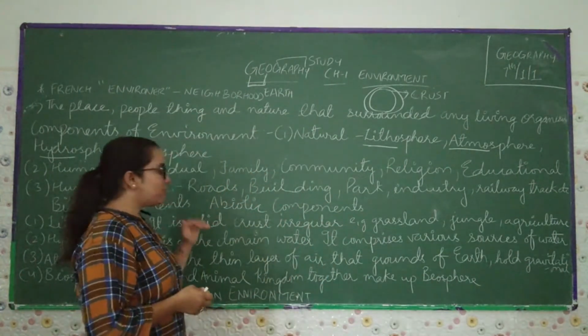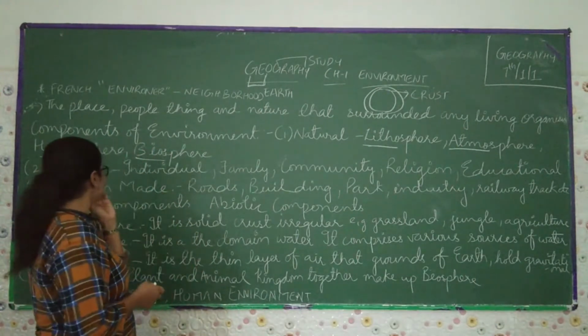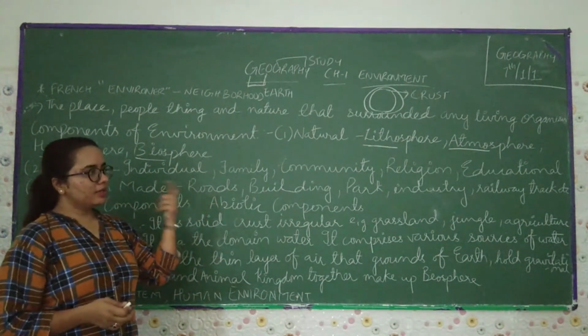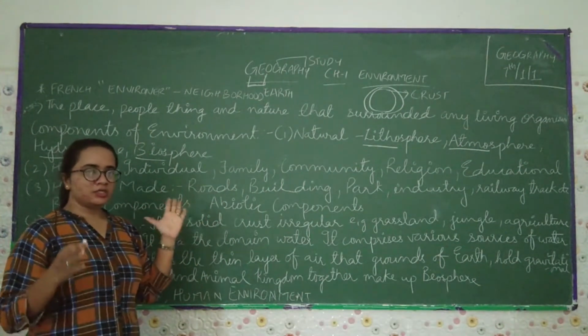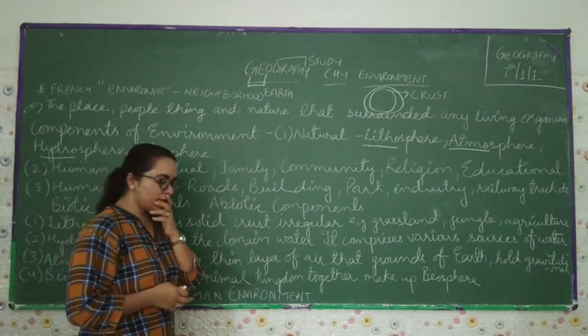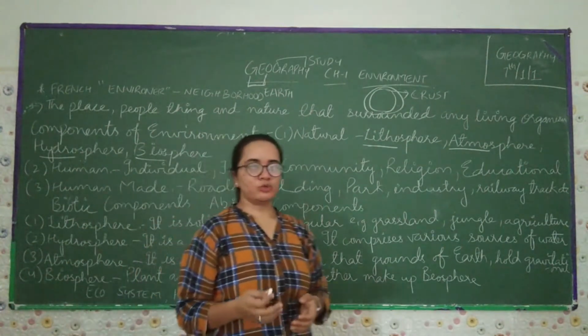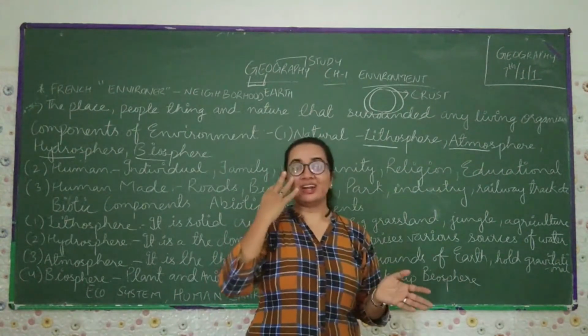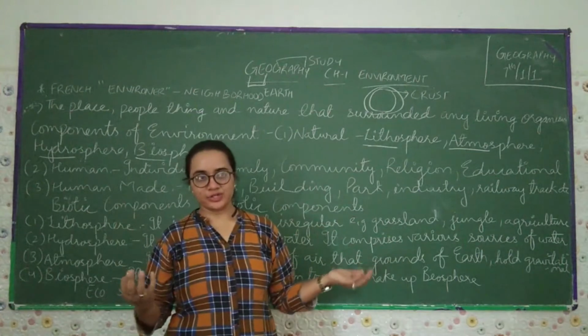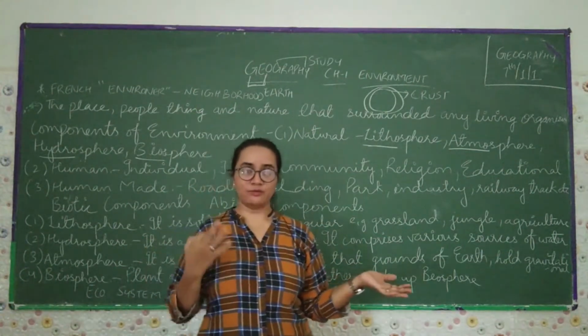Now the third and main important component is the human-made component: roads, buildings, parks, industry, railway tracks. These come under human-made. Earlier people used to live like animals. They were hunter-gatherers. They used to do agriculture and different kinds of things.